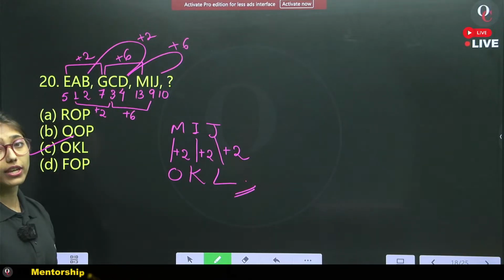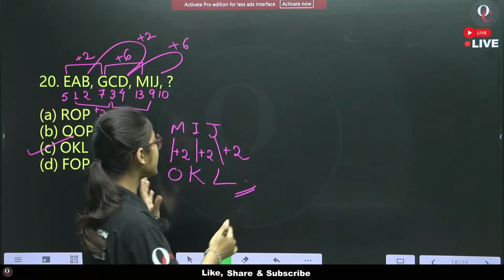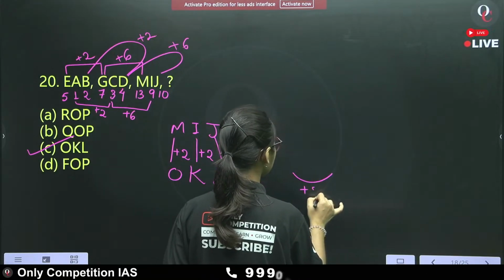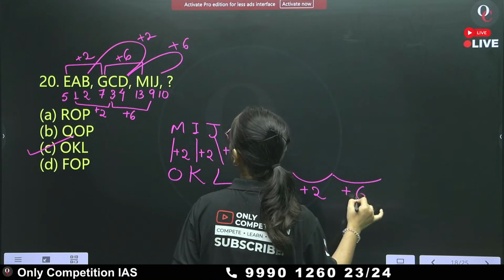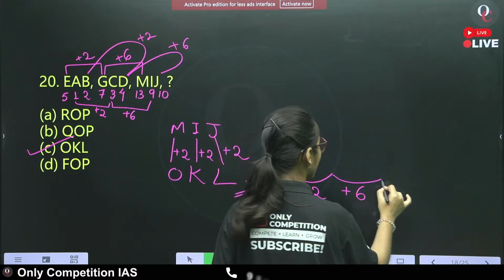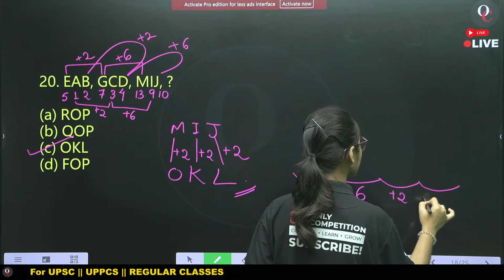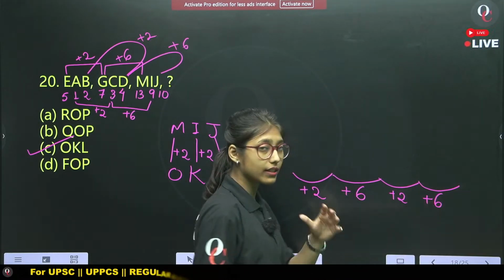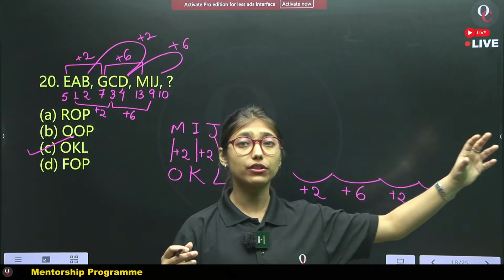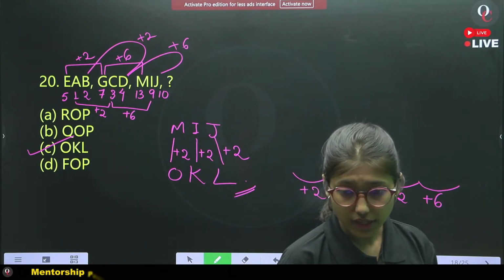OKL. Here we know that the pattern starts with plus 2, then plus 6, and then again plus 2, again plus 6, and in this manner our pattern will go on, isn't it? Yes.